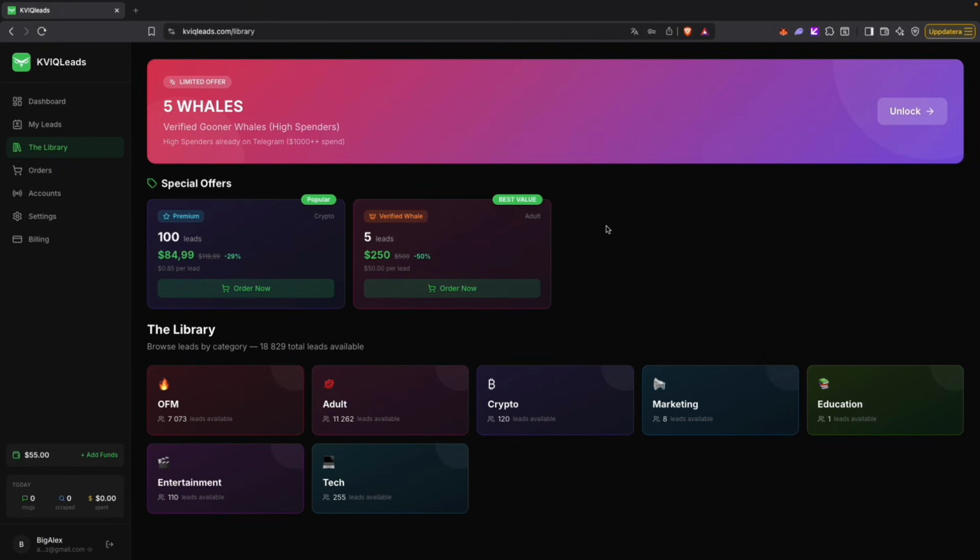You can do this, you can do Reddit, you can do X, you can do whatever you want. This is just another alternative that we use because it's automated with KVIQLEADS.